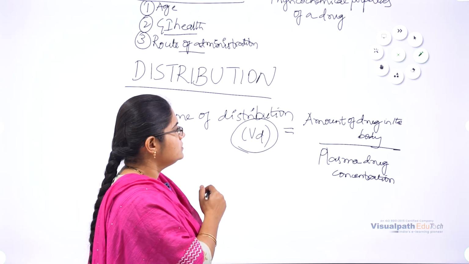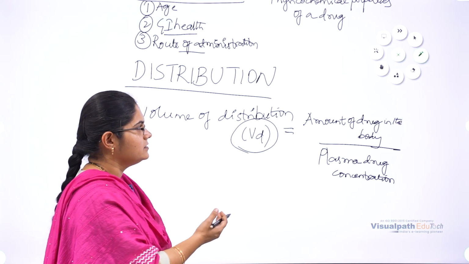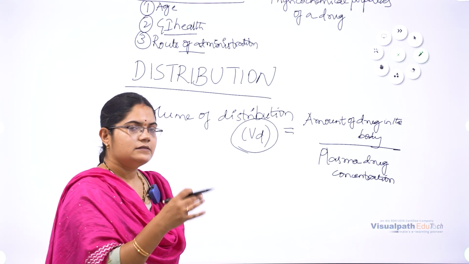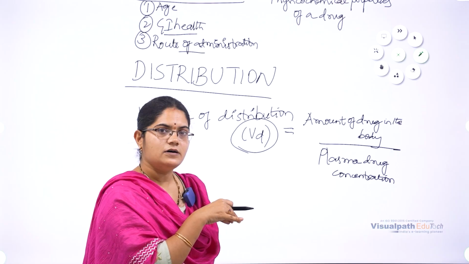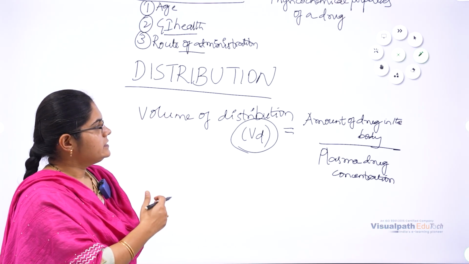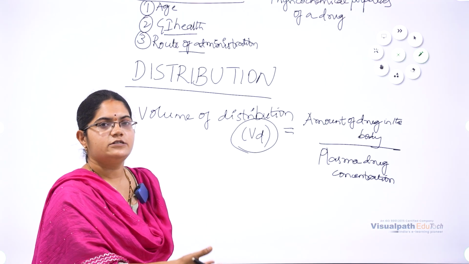So that is the measure to find out the distribution of a drug, by measuring the amount of drug distributed in the body and the amount of drug present in the plasma of the blood. This is the VD. A high volume of distribution indicates more distribution.